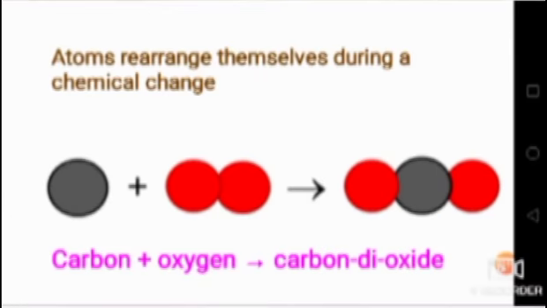Atoms rearrange themselves during a chemical change. So in a chemical change, the atoms get rearranged with other atoms and form the new product. Here you can see the example: carbon, there is one atom, so there is one ball. In oxygen there are two atoms, so two red balls. When they both react, they get rearranged and form carbon dioxide. I hope you all understood how the atoms are rearranged in a chemical reaction.